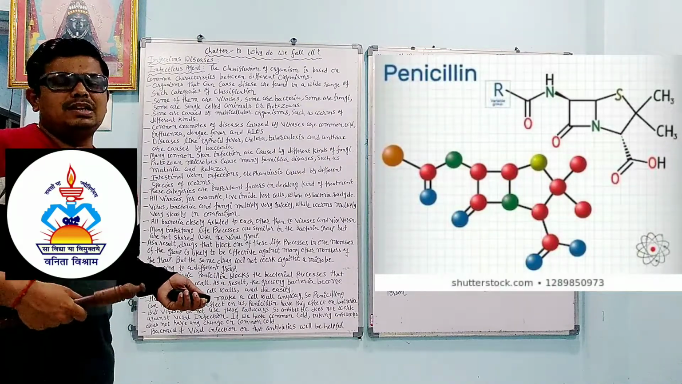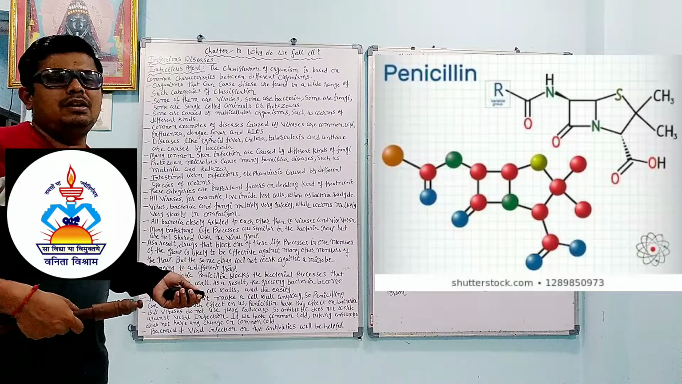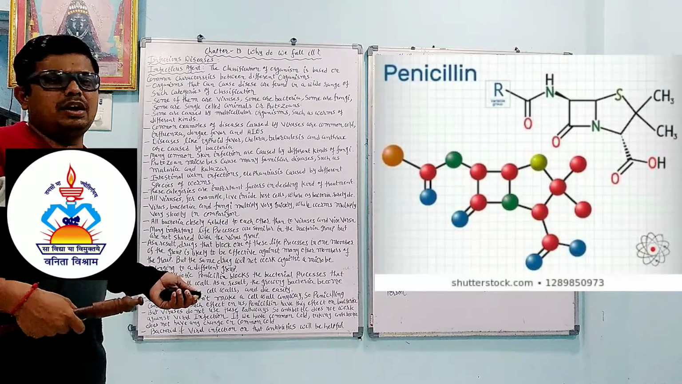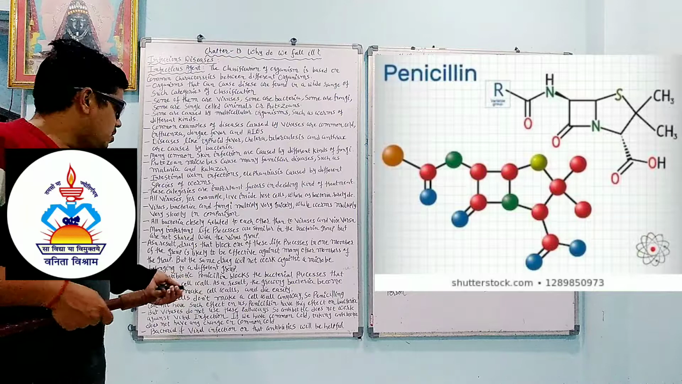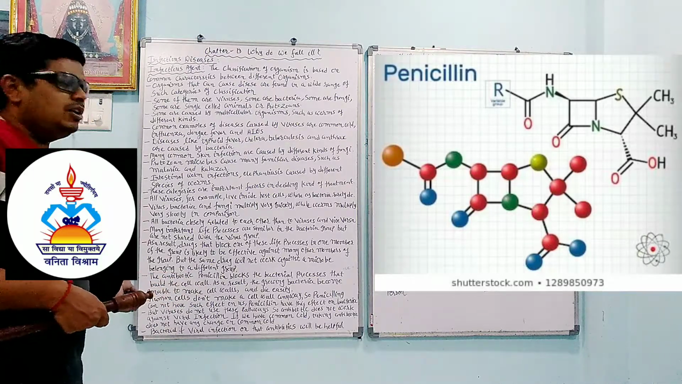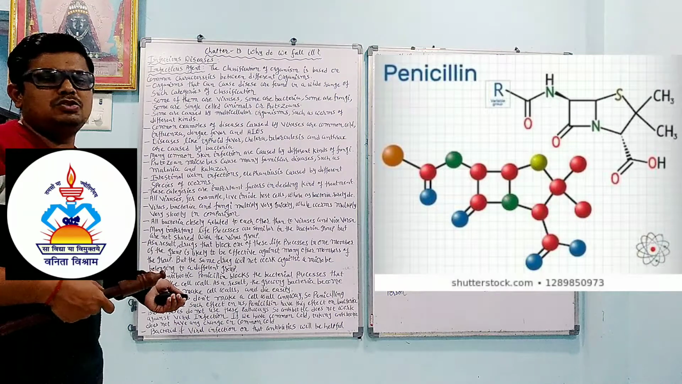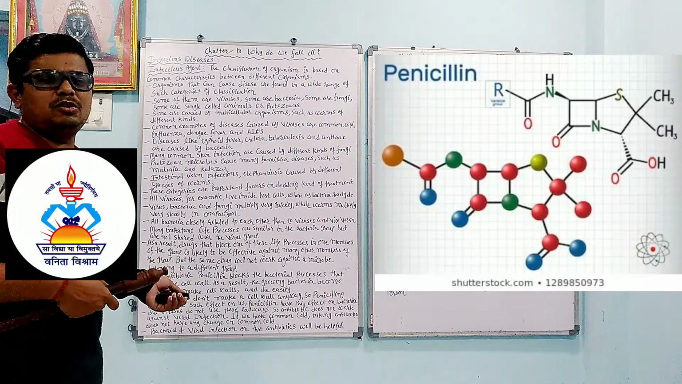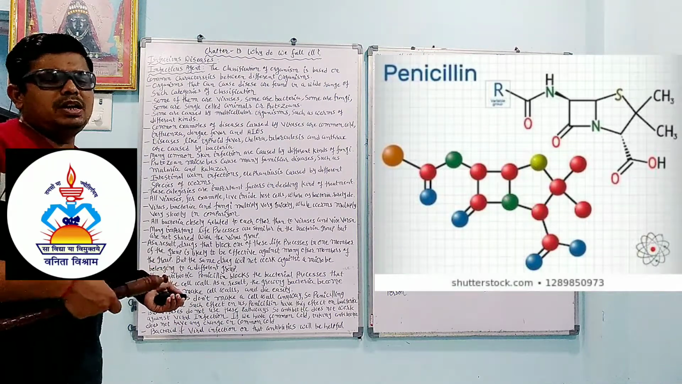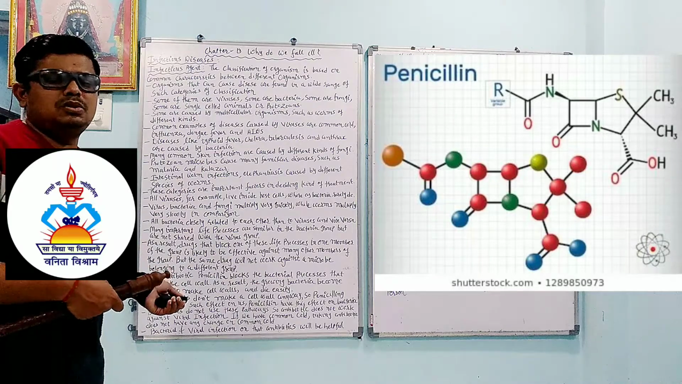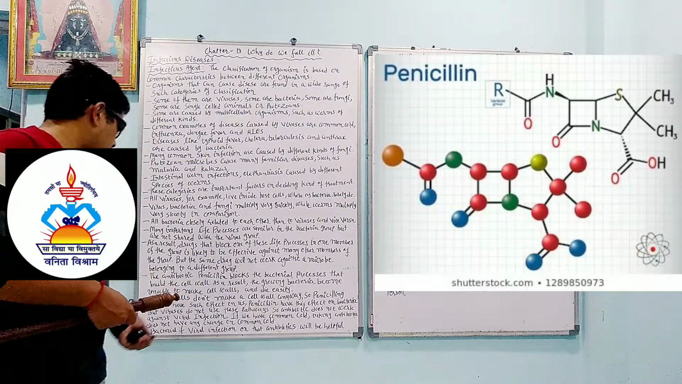In humans, all the cells are examples of animal cells, and the cell wall is absent. In bacteria, the cell wall is present. So when penicillin works on bacteria, it destroys them, because its main function is to not allow the bacteria to make the cell wall. Human cells have no cell wall, so there is no effect on the human cell.